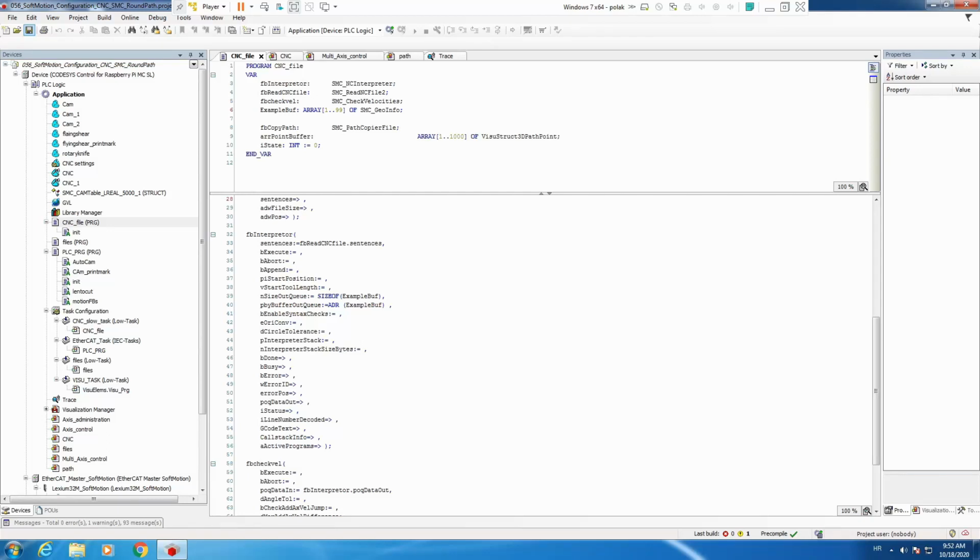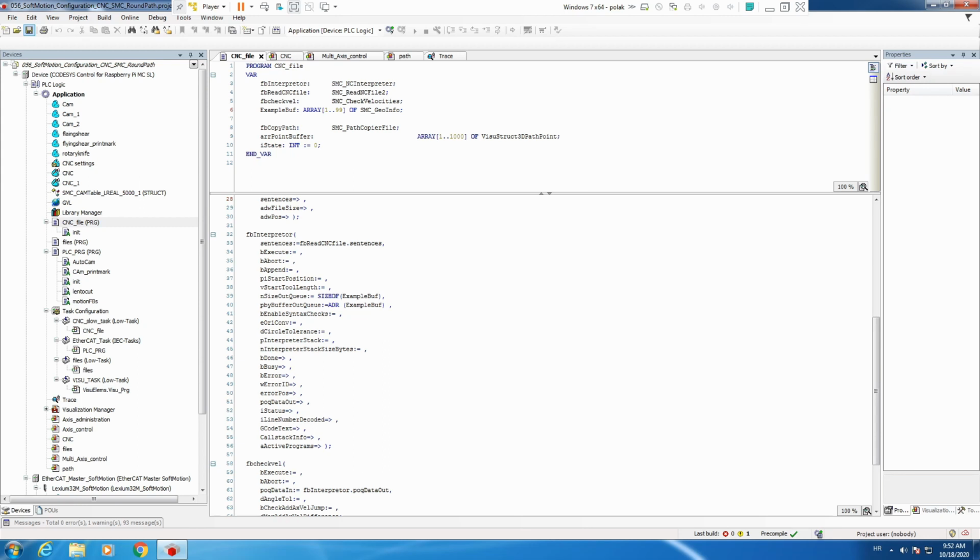Hello, today we continue with CNC and the topic is round path. Now this is one more pre-processing function block, and what it does between two G1 segments, it detects the angle and then it applies circular movement between those two angles based on the diameter that you specified in your G code.